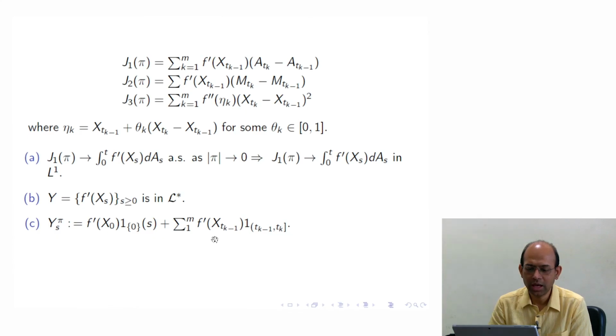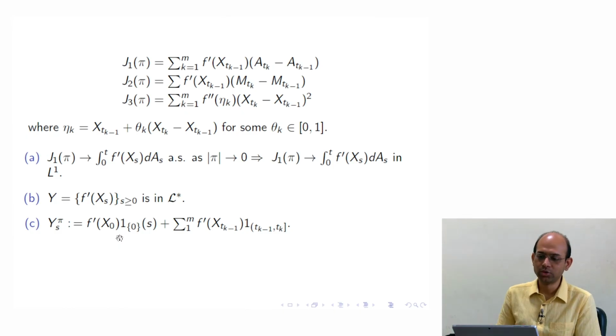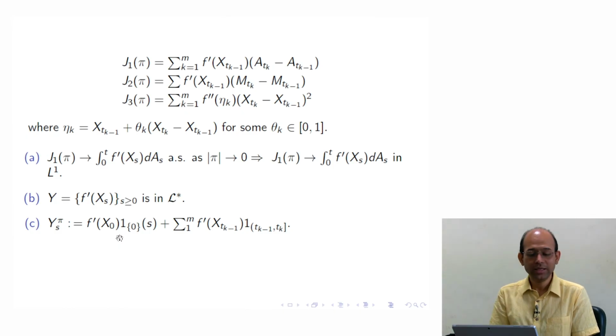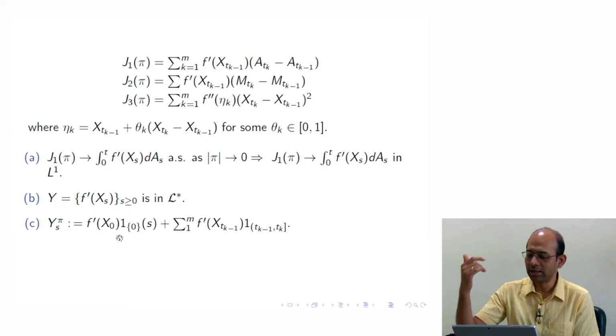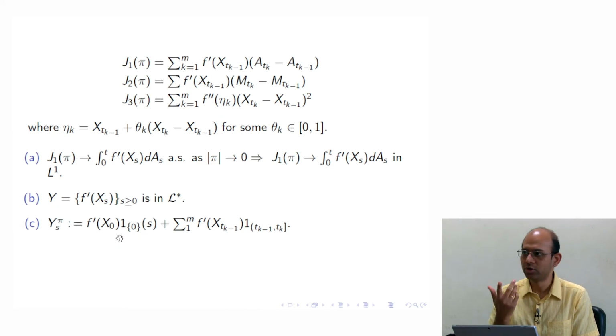This approximation of Y, if you integrate with respect to the Martingale, you are going to get exactly this thing, correct? So to understand J2 pi, we can write J2 pi as the integration of this with respect to M. Here M, due to the localization, is a Martingale, no more a local Martingale, a square integrable Martingale.